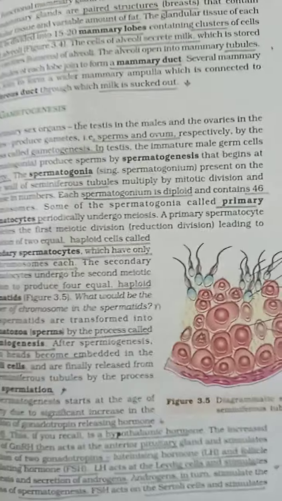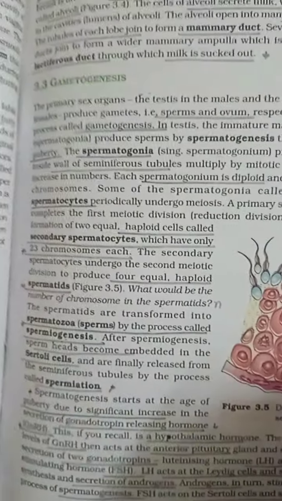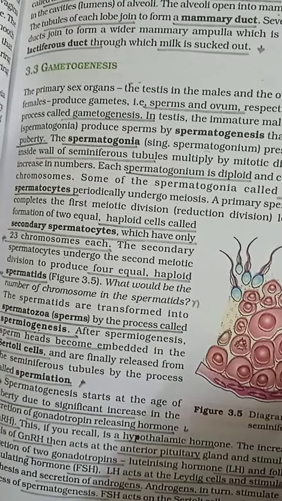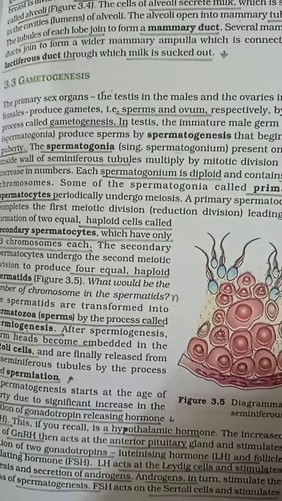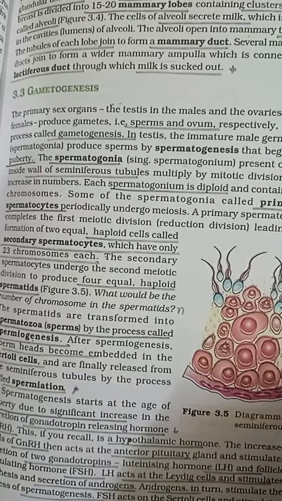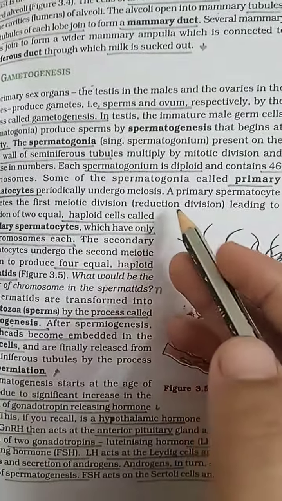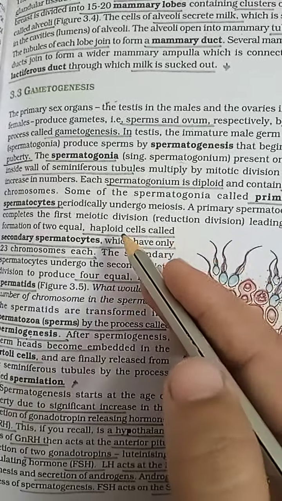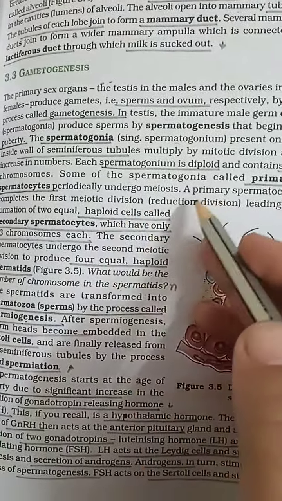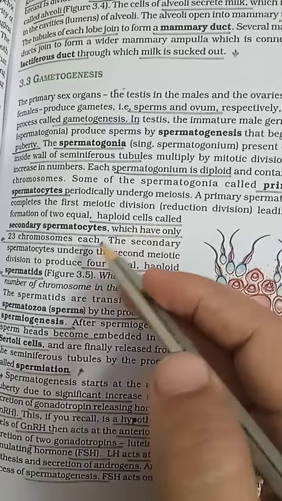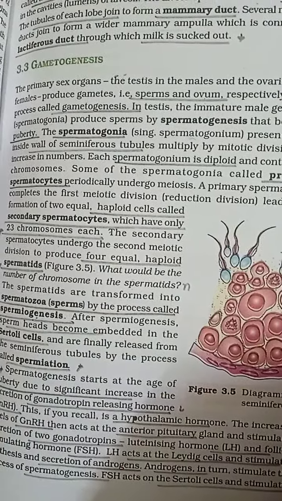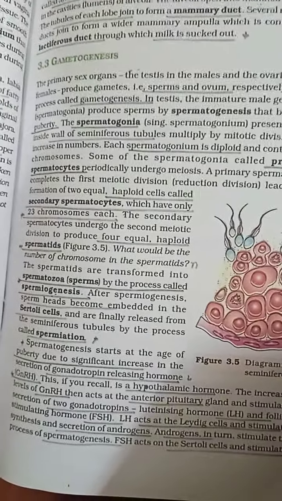Next is gametogenesis. The process of formation of gametes is called gametogenesis, which takes place in the seminiferous tubules. The male germ cells, the spermatogonia, undergo mitosis and form primary spermatocytes. The primary spermatocytes are diploid, and the spermatogonia are also diploid. The primary spermatocytes undergo the first meiotic division and form secondary spermatocytes, which are haploid with 23 chromosomes. Secondary spermatocytes undergo the second meiotic division and form spermatids.